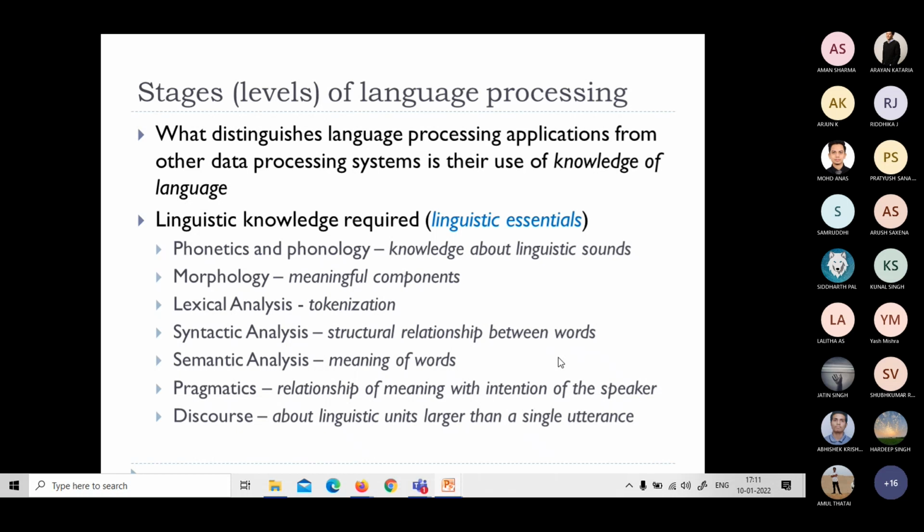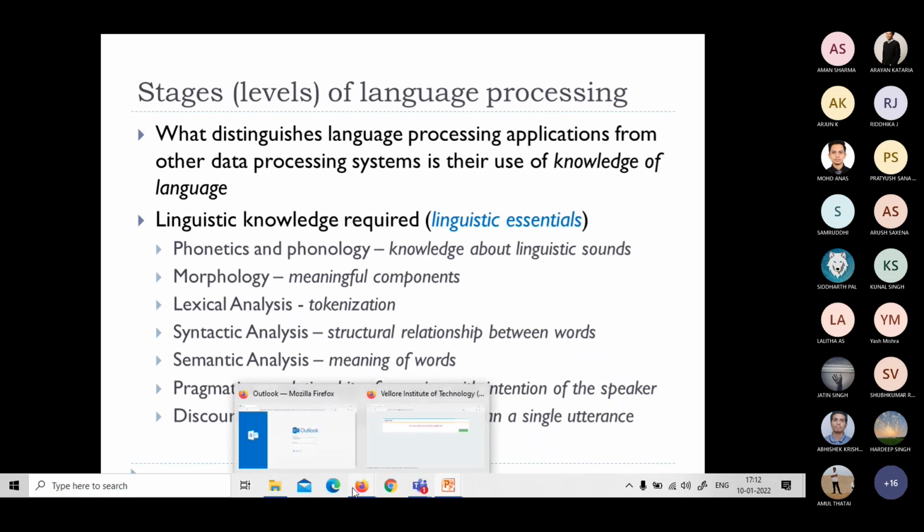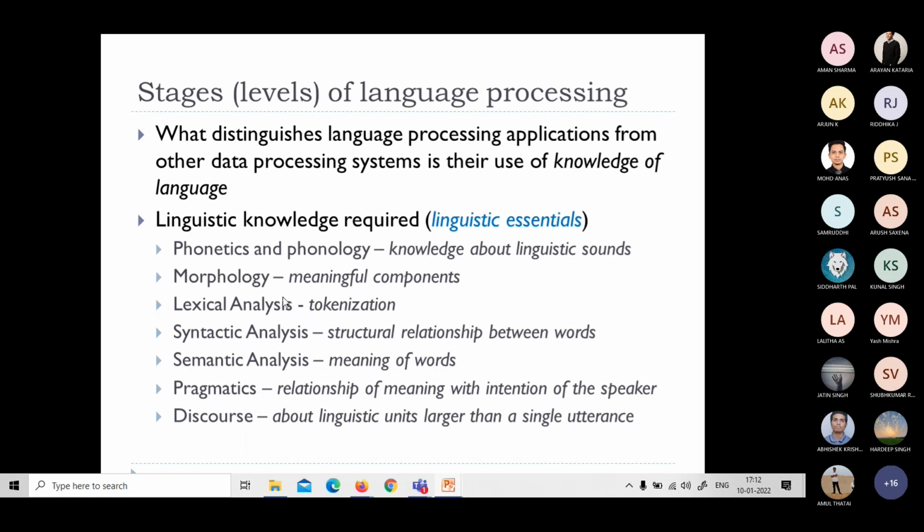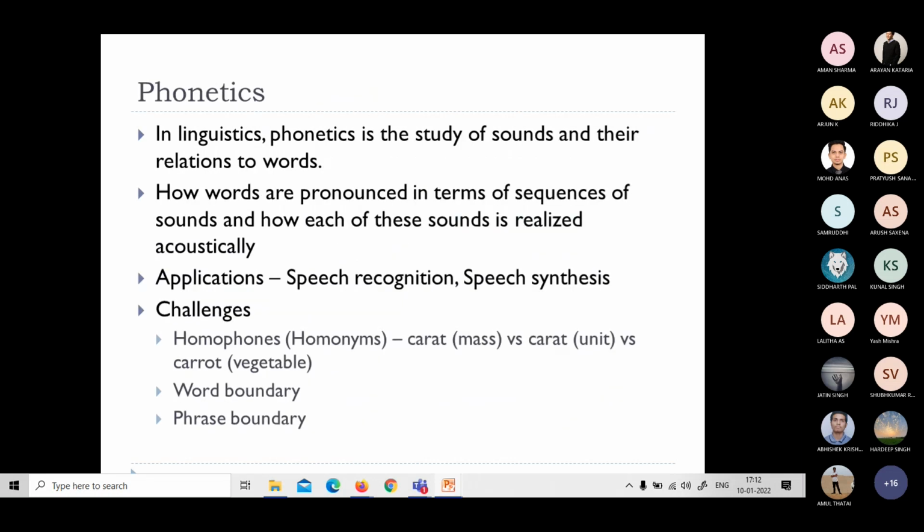And discourse is about linguistic units larger than a single utterance, or larger than a single sentence. Beyond this sentence we may need to refer to something. If I want to relate some component, some word in this particular sentence, I may relate it to something already told or something that is going to be told. That kind of thing is discourse analysis. So phonetics, morphology, lexical analysis, syntactic analysis, semantic analysis, pragmatics, discourse, all these things will help you in understanding a language completely, right?